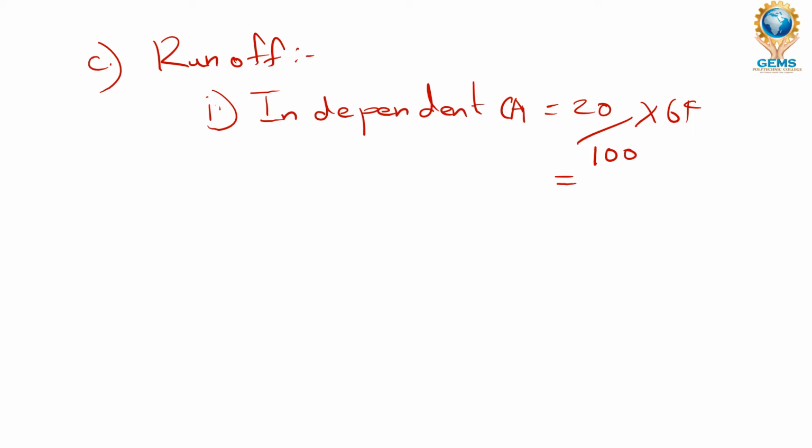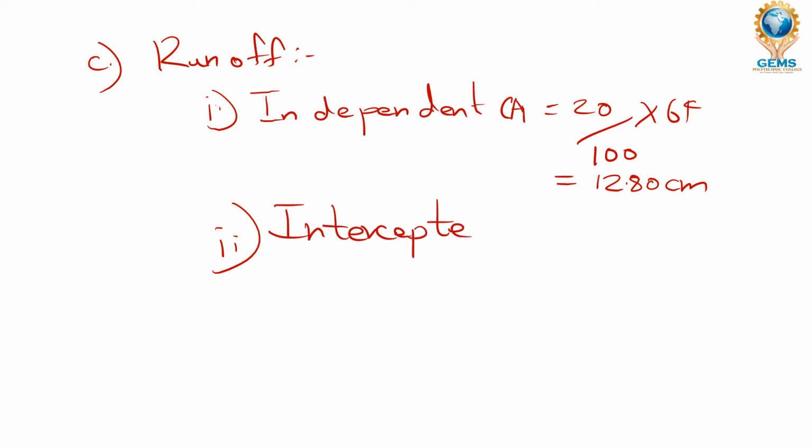Okay, understand it. So 20% is nothing but our bad year's runoff. So 20 divided by 100 into 64 centimeter is our bad year's rainfall. By this we are going to calculate the runoff, so that is 12.80 centimeter. Then, after finding this 12.80 centimeter, we are going to calculate the intercepted catchment runoff that occurred on that particular runoff area. Independent CA we have found out, intercepted CA we are going to find it.